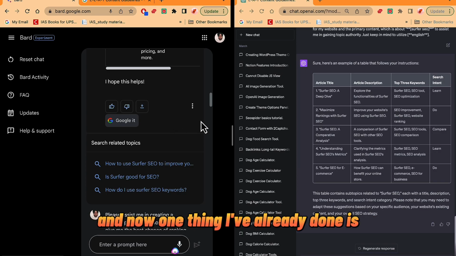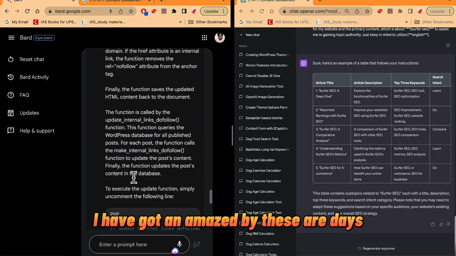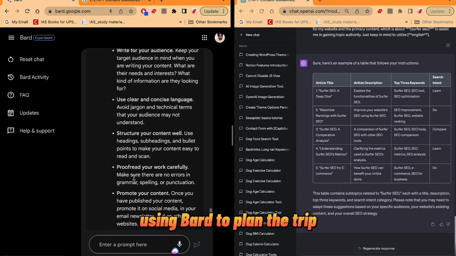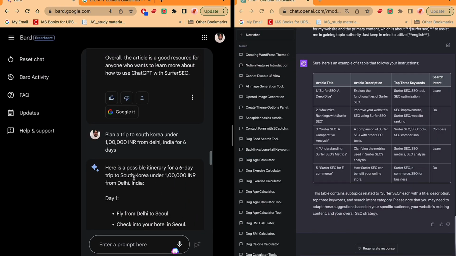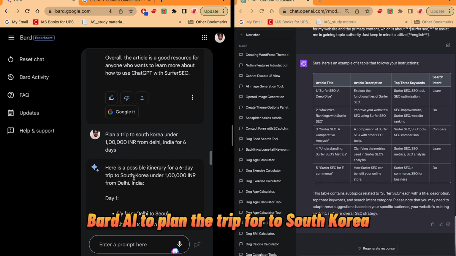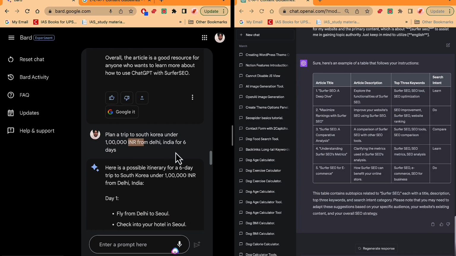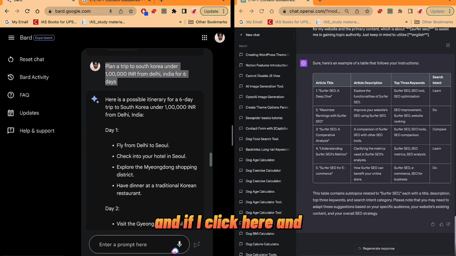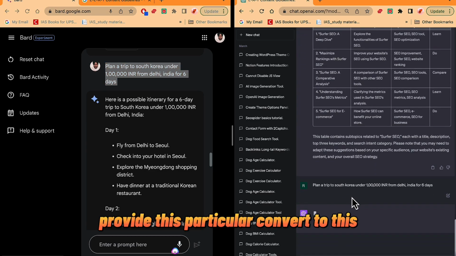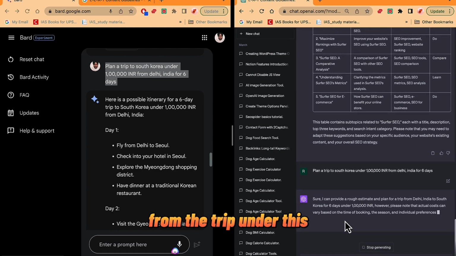And now one thing I've already done and got amazed by the result is using Bard to plan a trip. Yes, I used Bard AI to plan a trip to South Korea under this much INR cost from Delhi, India for 6 days. It has planned out the perfect trip here. And if I click here and provide this particular command, sure, I can provide the estimate and plan for the trip under this.